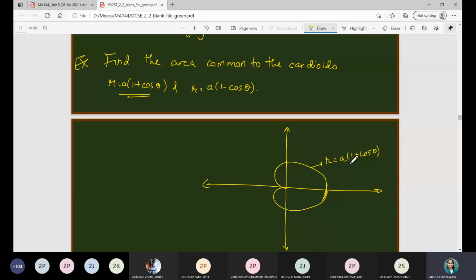And when I consider the negative sign in between, what will happen to the curve? Flip about y-axis. Yes, it will flip about the y-axis.